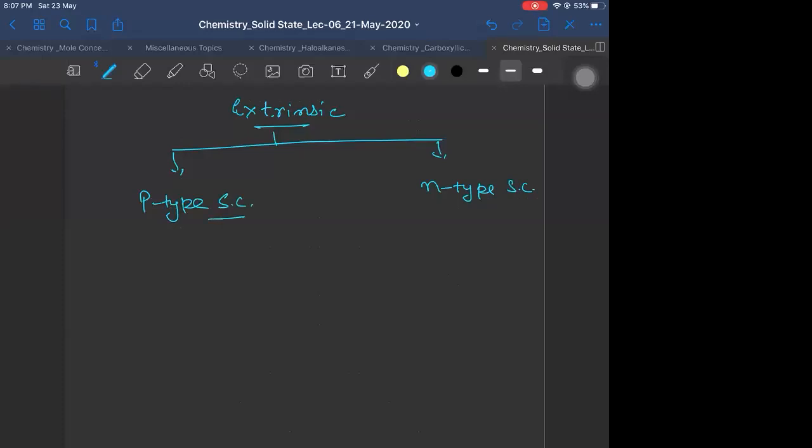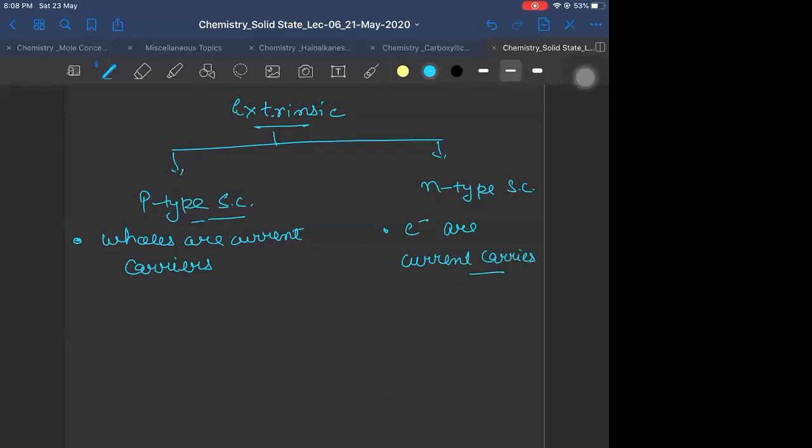In a p-type semiconductor, holes are the current carriers. Whereas in n-type, negatively charged electrons are the current carriers. Now let us see what they are.